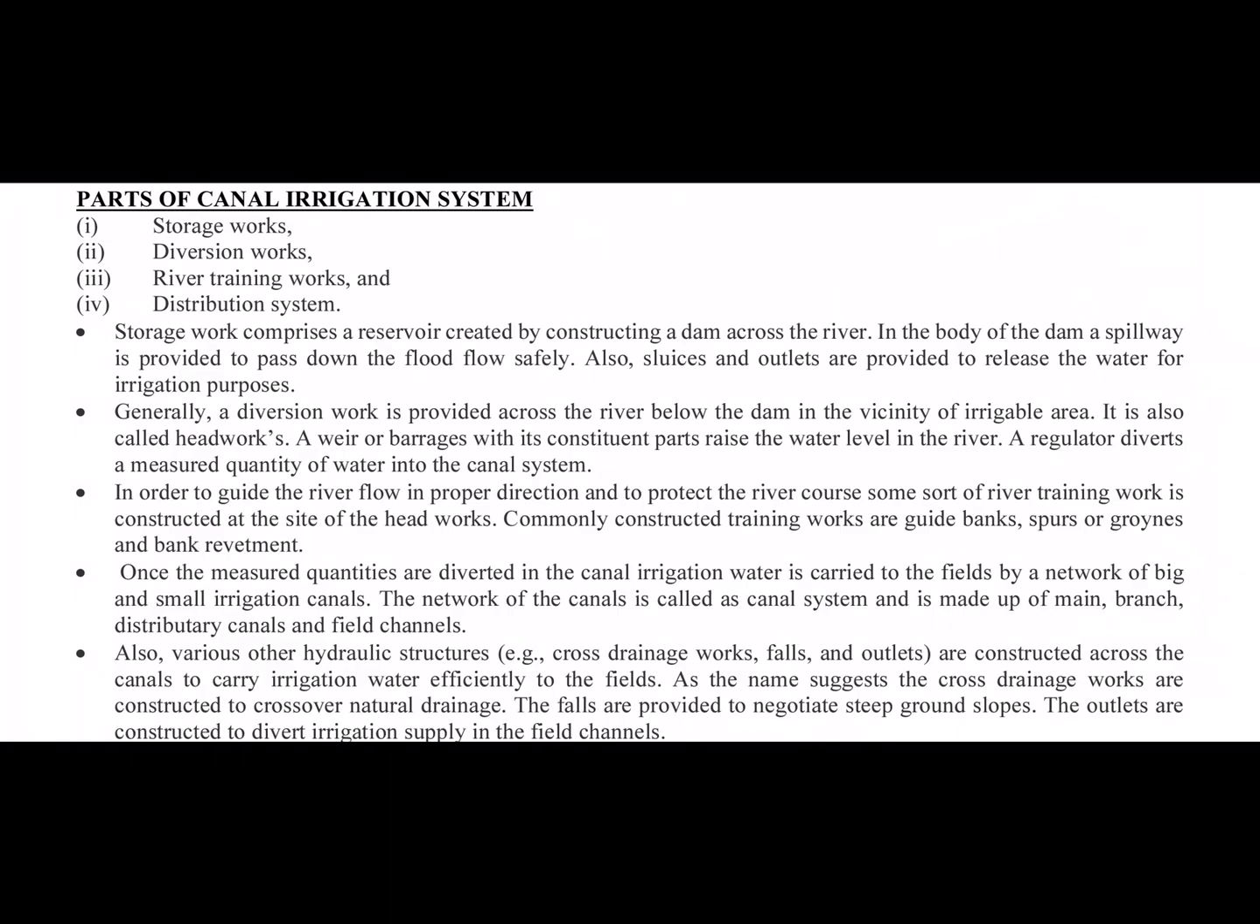There will be many more things, like cross drainage work when we are going to cross a natural stream. If our canal is going to cross, then we have to provide cross drainage work, falls and outlets. So these are all also part of the irrigation system.